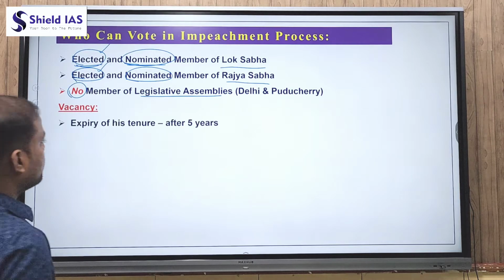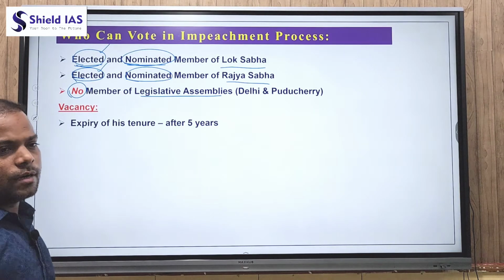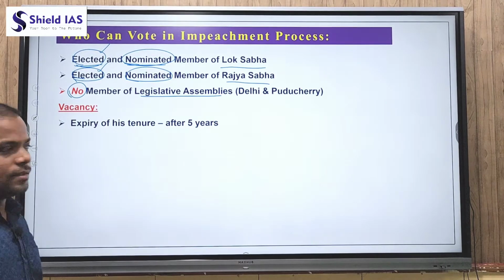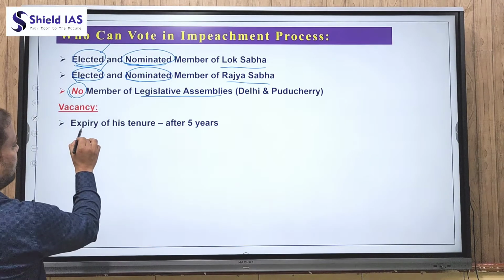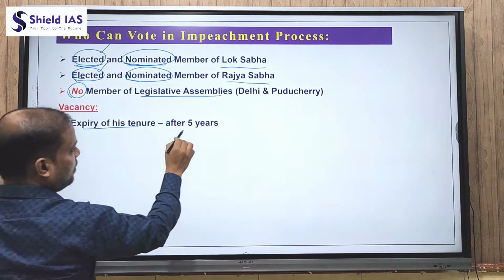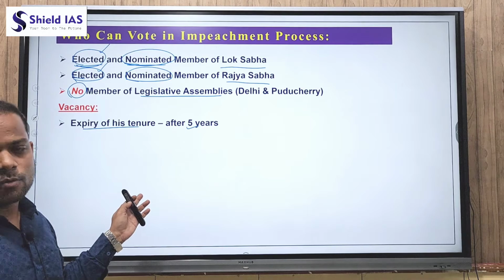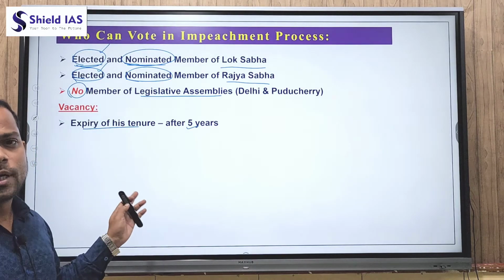Apart from the impeachment process, what are the other conditions where there is a vacancy of the president? First, expiration of the term, which means after 5 years, as in the previous example, 25th July 2027.